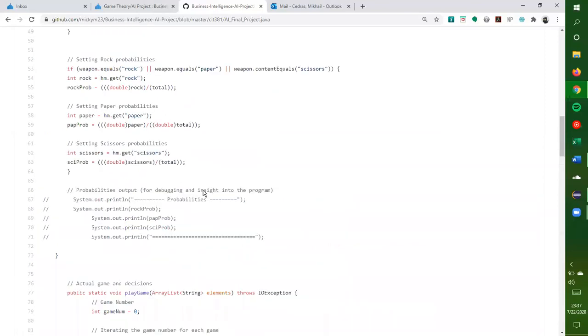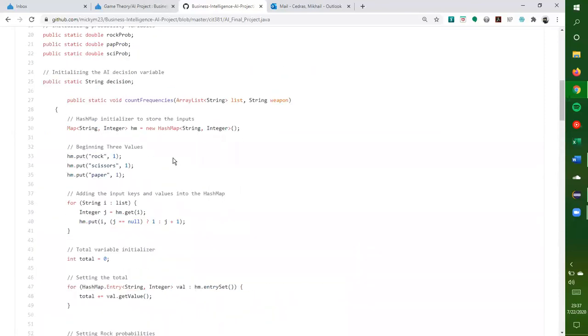I then call the count frequencies method that does most of the calculations for me. If I go to count frequencies, I initialize my hash map that I mentioned. I start with three beginning values. I'm not sure if this is very legal, but this is just to give a start to the program, or else there'll be errors thrown everywhere. I chose ones just because it's equal, the same value, so that when the probabilities come, hopefully it's not too bad.